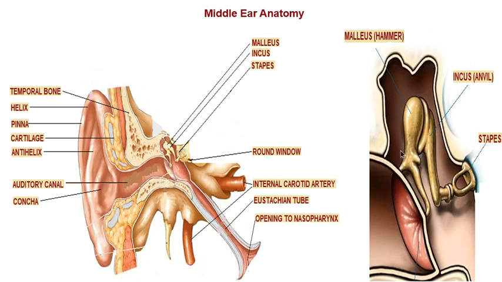Fine. So this is the hammer, this is the anvil, and this is the stapes. Have you seen pictures of horse riders? Horse riders rest their foot inside a metal stirrup. The stapes looks like that, no? It is named after that. Fine. So this is the diagram of the middle ear.